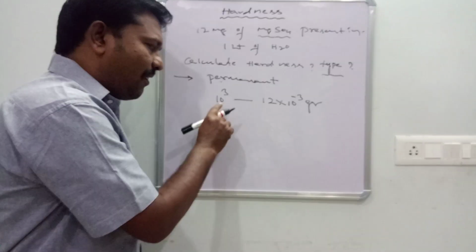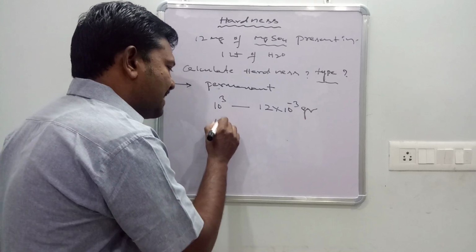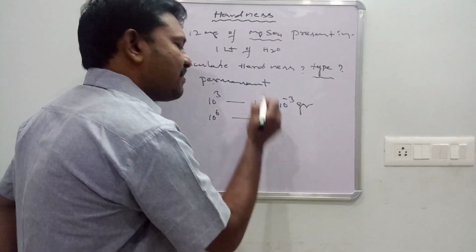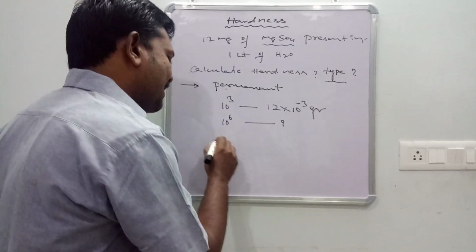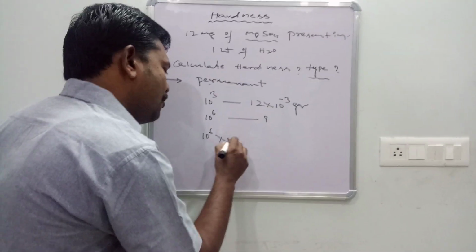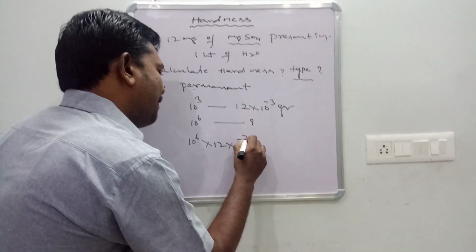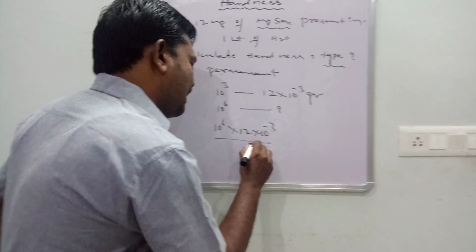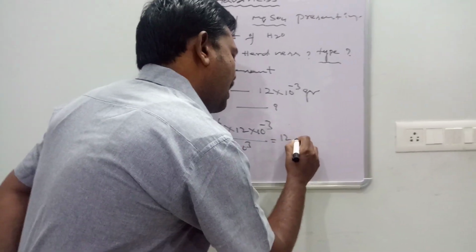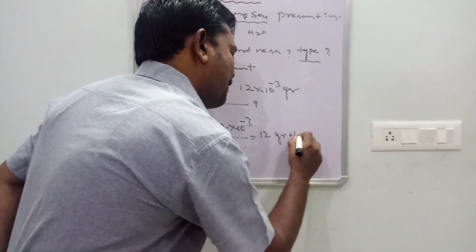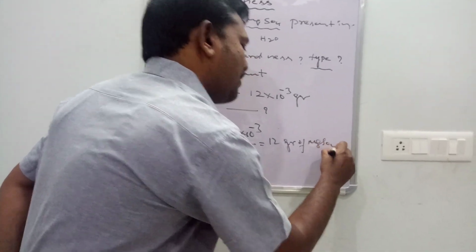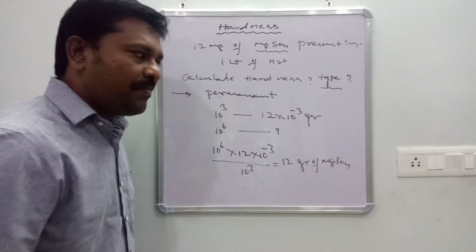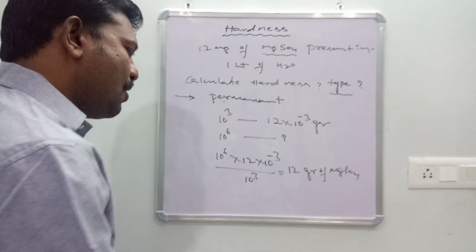Hardness is measured in 10⁶, so the weight of magnesium sulfate is 10⁶ into 12 into 10⁻³ by 10³, that equals 12 grams of magnesium sulfate.